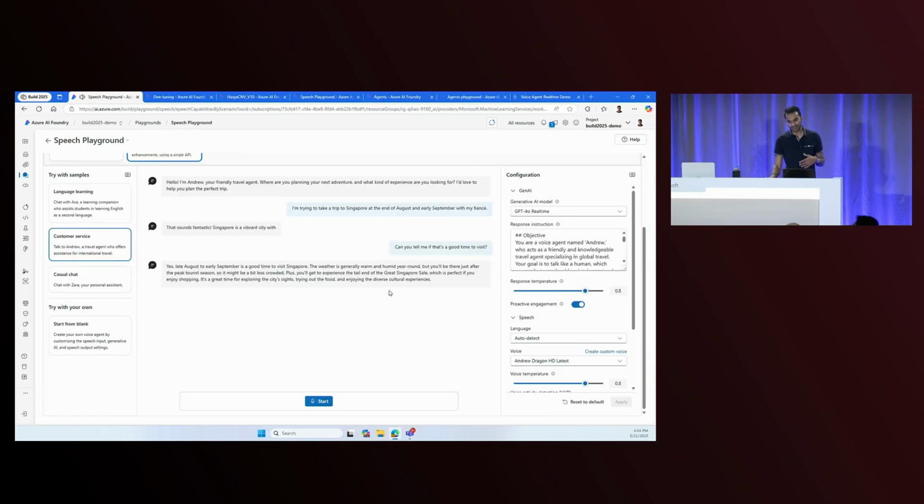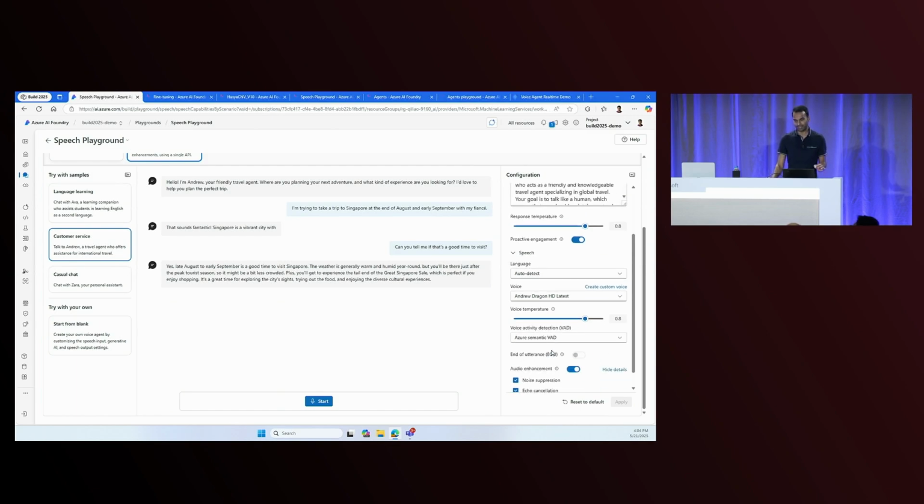Awesome. So really quick interaction of just being able to talk to a voice agent there. Now, one of the really cool things that you can do, as I was mentioning earlier, is creating a custom voice.